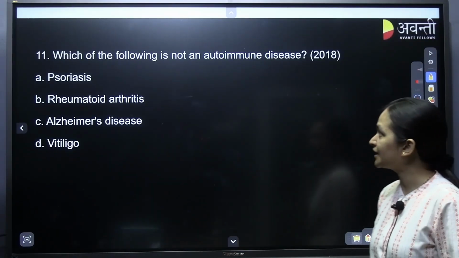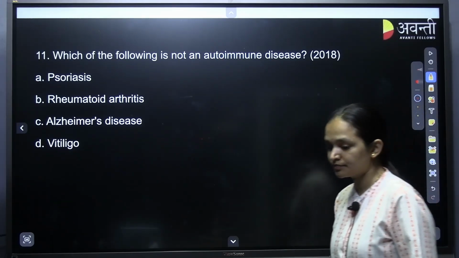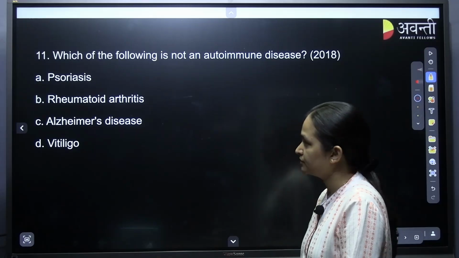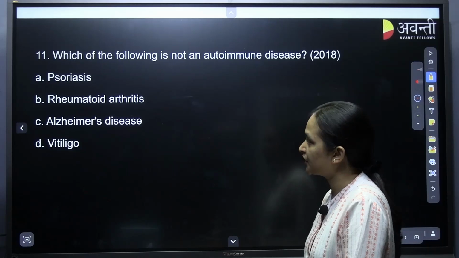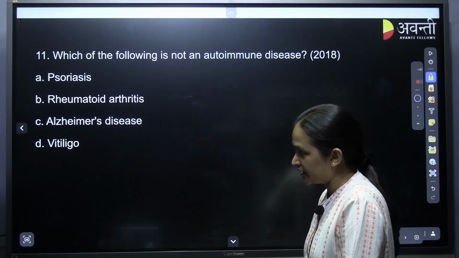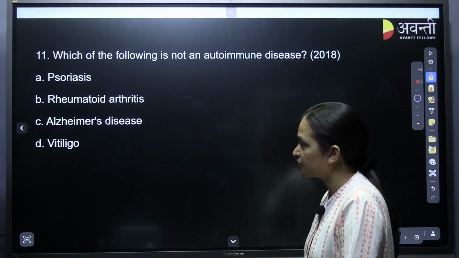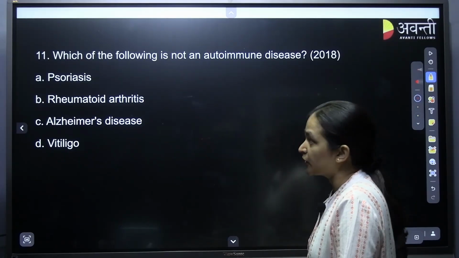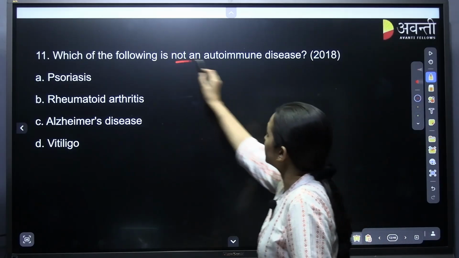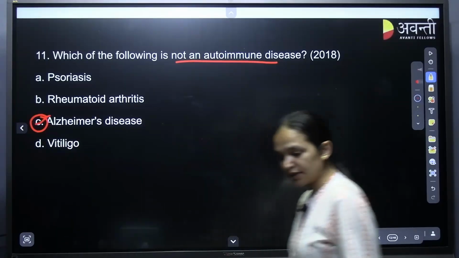Which of the following is not an autoimmune disease? Psoriasis, rheumatoid arthritis, vitiligo, but Alzheimer's is not. It is an easy question. We need to find which is not an autoimmune disease, that is Alzheimer's. Understanding?